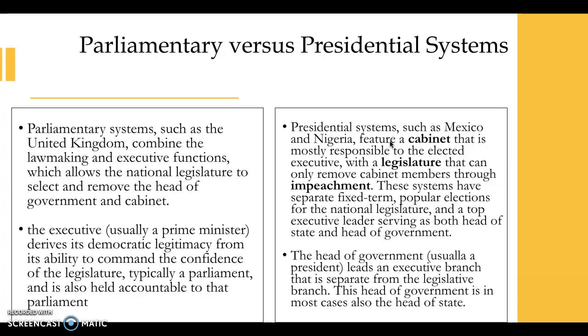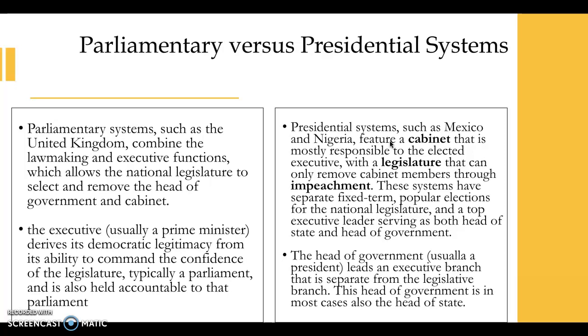Hopefully you identified Mexico as a presidential system, not only because they have a president, because just because a country has a president doesn't automatically make them a presidential system, but hopefully you considered the fact that Mexico has separation of powers, a directly elected president, and a legislature with checks on executive power and the ability to remove executives from power if need be.